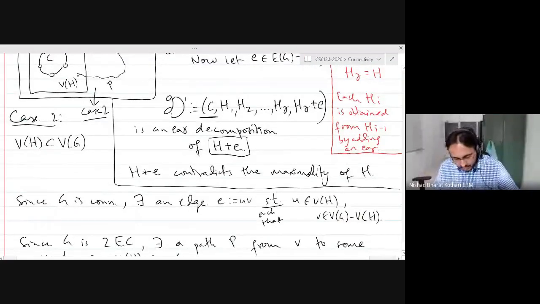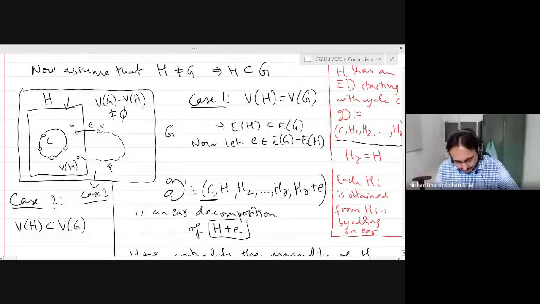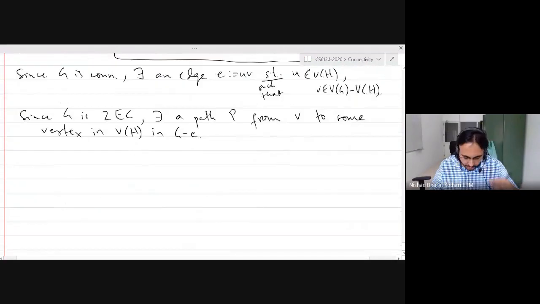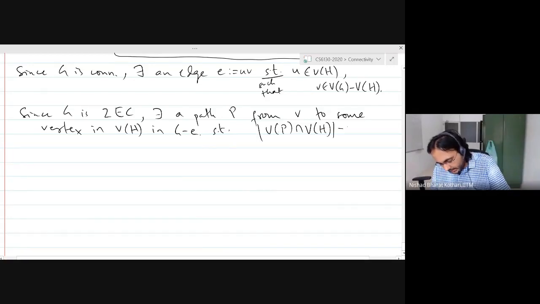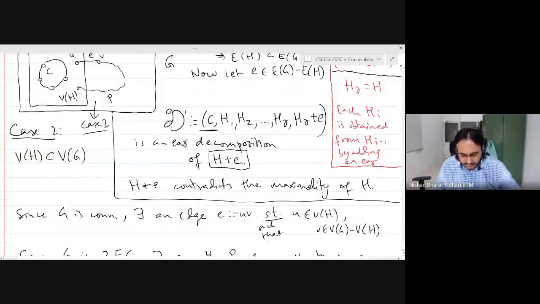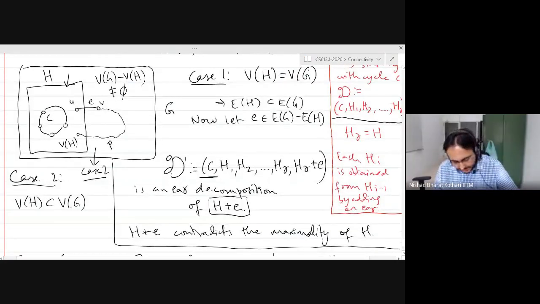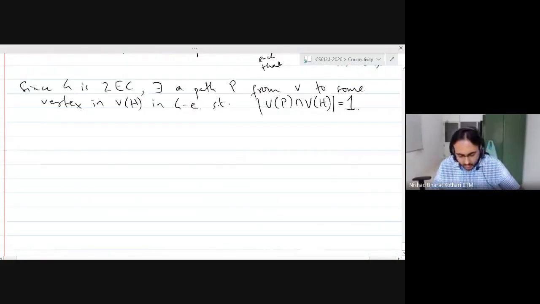P. And I think we discussed this yesterday. In general, P could look like this, but I'm going to stop P at the point where it reaches the vertices of H. In the typed notes, I make it more precise, but I'm just going to write here such that the vertices of P intersect with the vertices of H is exactly 1. What this means is that P ends in H at the first vertex in H. And so now what are we going to do?